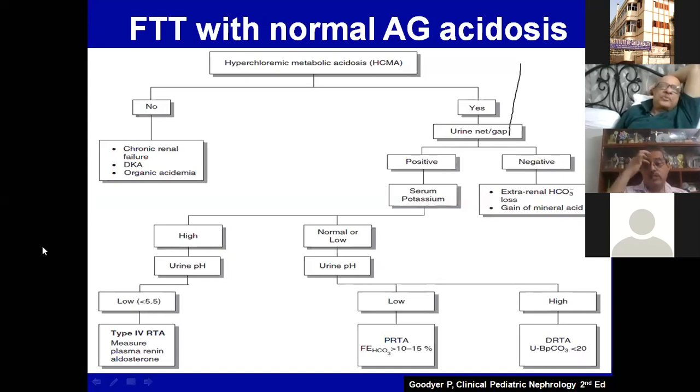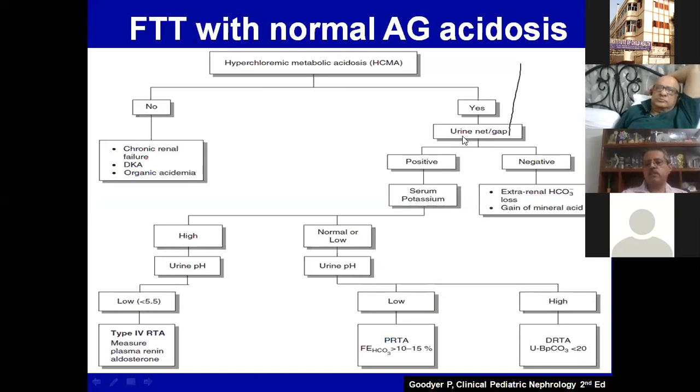How do we approach? This is an algorithm. We'll just walk through it. So we have got hyperchloremic metabolic acidosis, right? And actually, when we say hyperchloremic metabolic acidosis, that is what it is: normal anion gap metabolic acidosis. So one of the first things to do is to look at the urine anion gap.